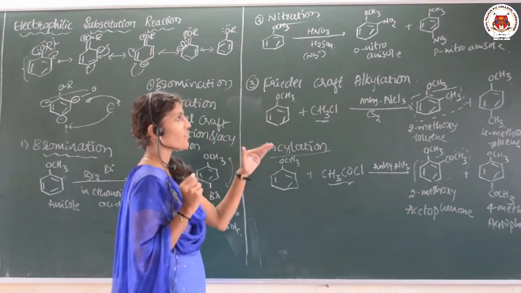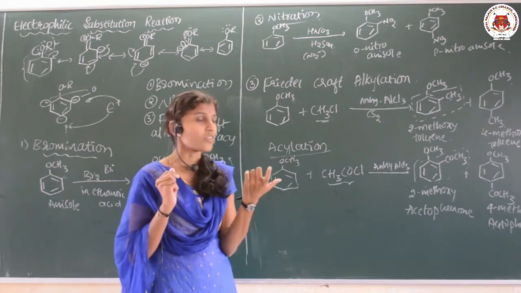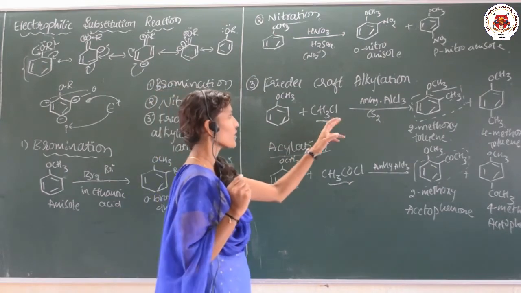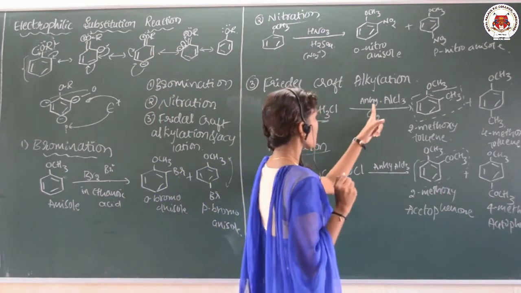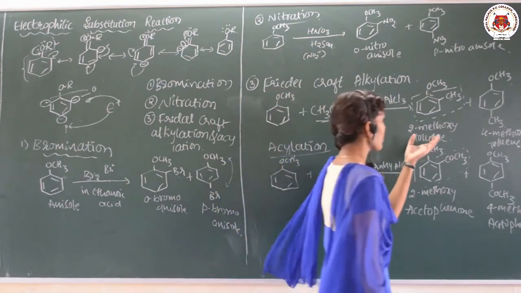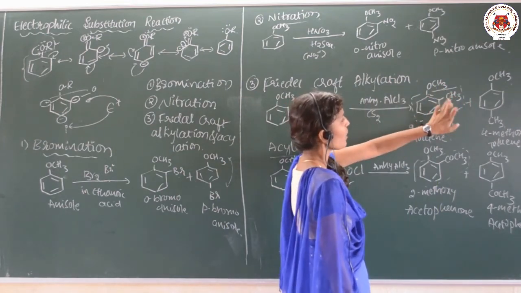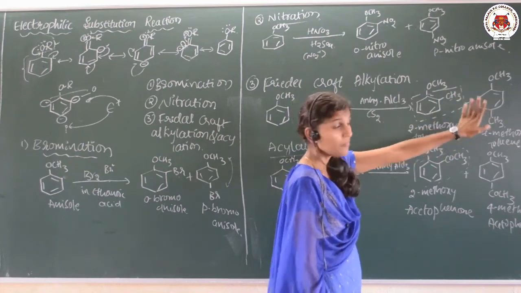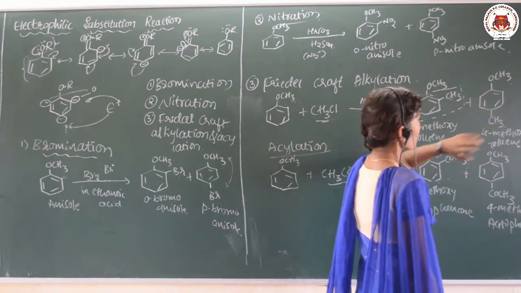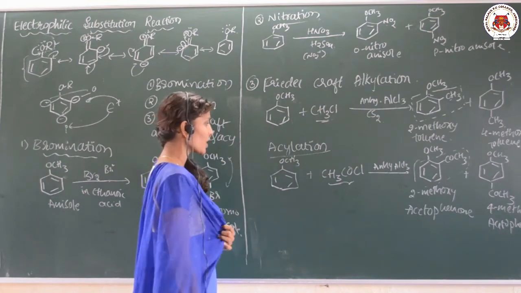And the last one is Friedel-Crafts alkylation and acylation. In one case an alkyl group is added, in the other an acyl group is added. So whenever anisole is treated with alkyl chloride in presence of anhydrous AlCl3 and CS2, you are going to get 2-methoxy toluene. This is the toluene; with respect to the CH3 we are numbering, the methoxy is at the second position, that is why it is 2-methoxy toluene, while this one is 4-methoxy toluene. So this is the Friedel-Crafts alkylation, and the last one is the acylation.